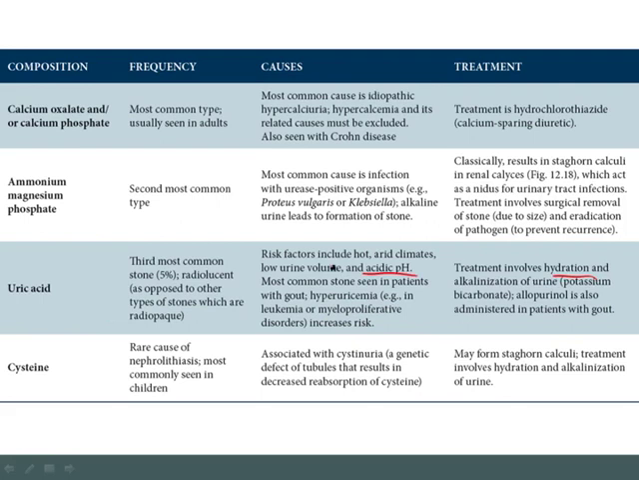Now again, remember that acidic pH helps to form this type of stone, so an alkaline urine would protect against formation. Allopurinol can also be used in patients with gout to decrease the uric acid. The fourth and final type of stone is a cystine stone.